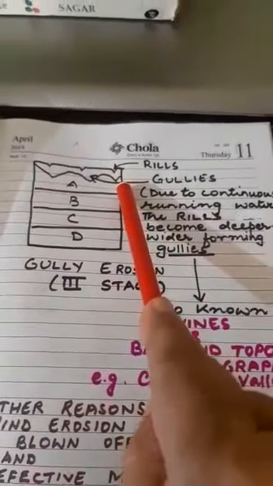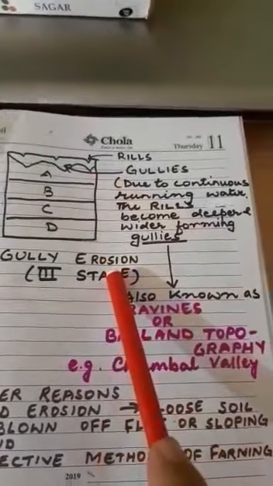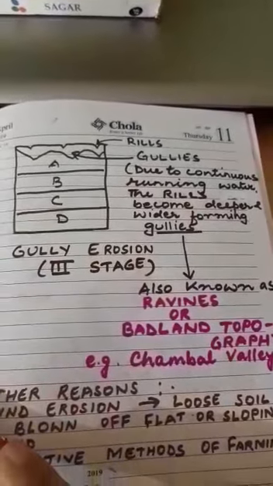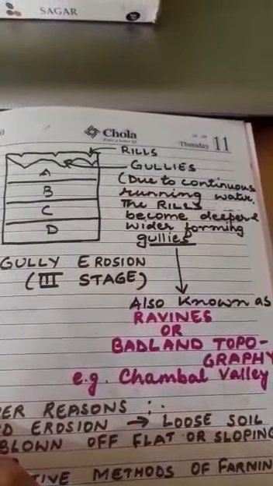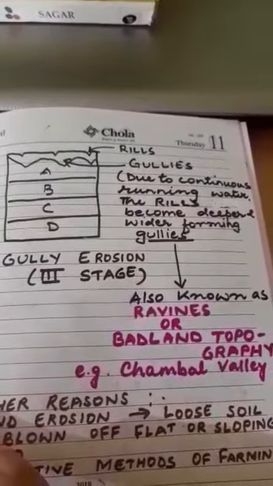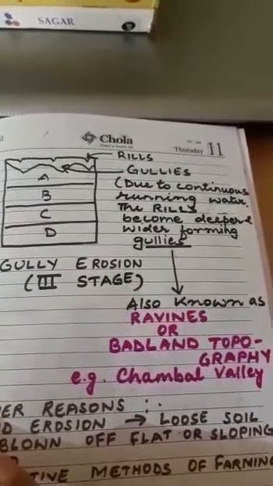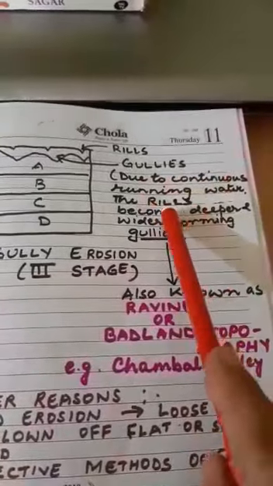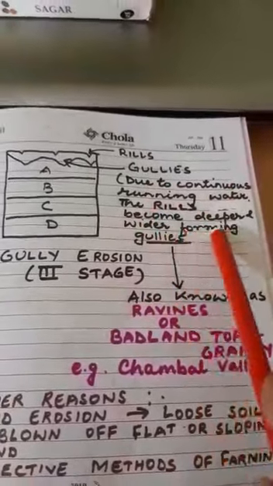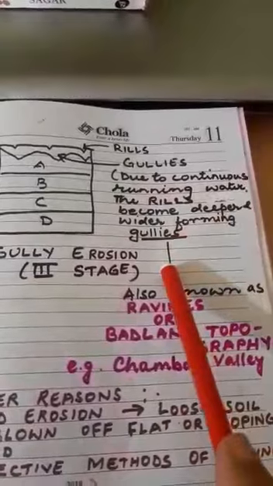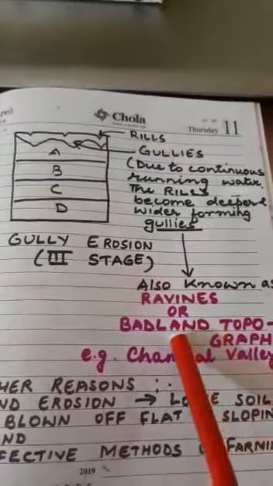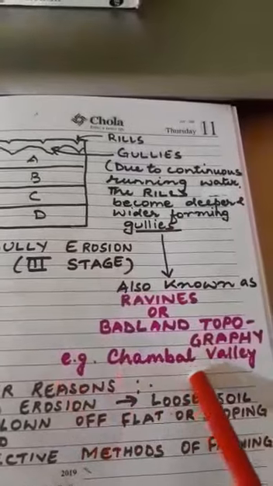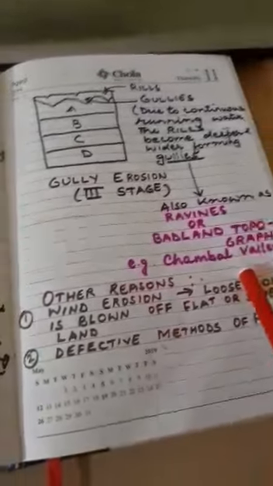The most fertile part of the topsoil has been washed away, and so a land which has been affected by gully erosion is not very much fertile for cultivation. So here I have written, due to continuous running of water, the rills become deeper and wider, forming gullies. The gullies are also known as ravines or badland topography, for example, Chambal Valley.